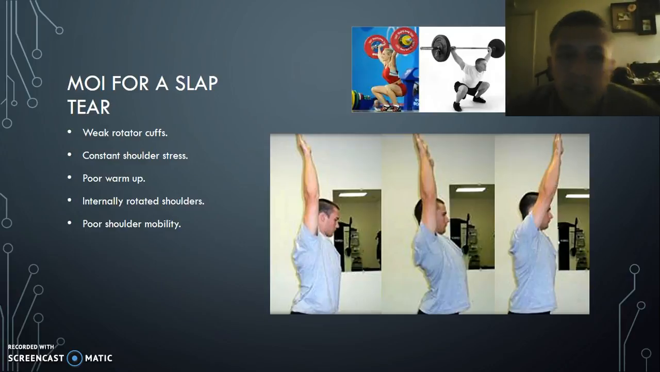Mechanism of injury for a SLAP tear: we have weak rotator cuffs, constant shoulder stress, poor warm-up, internally rotated shoulders, and poor shoulder mobility. Most importantly, we have weak rotator cuffs. We don't want to put an athlete under weight overhead that they cannot handle. We want to progress to heavy weights.